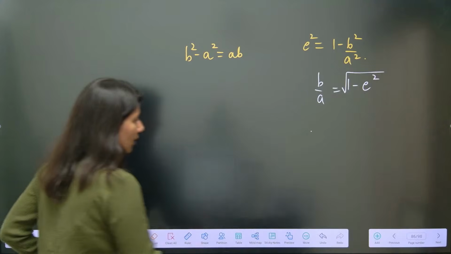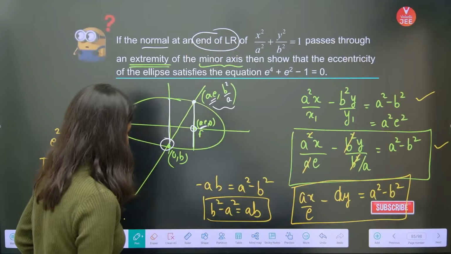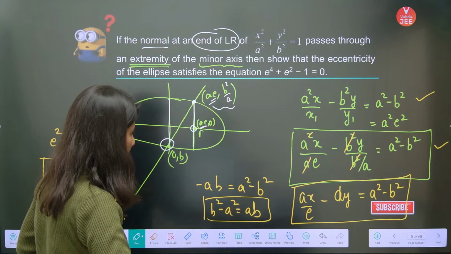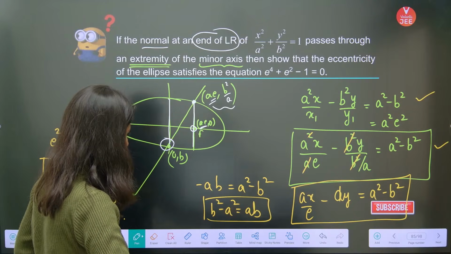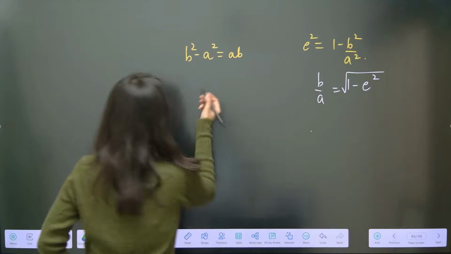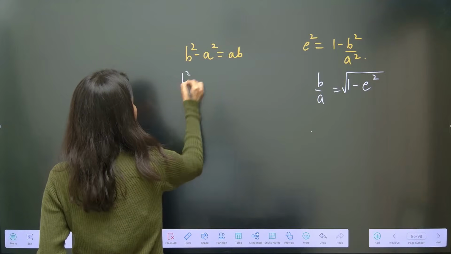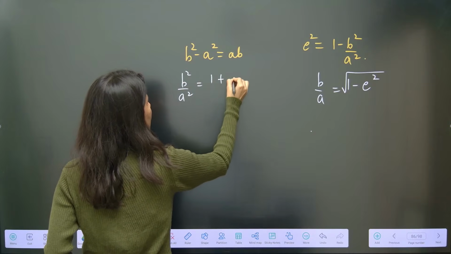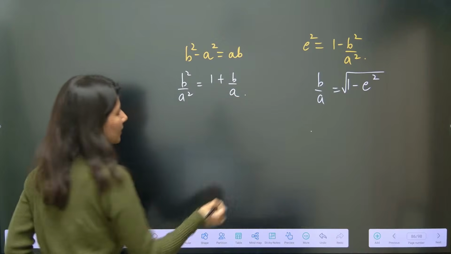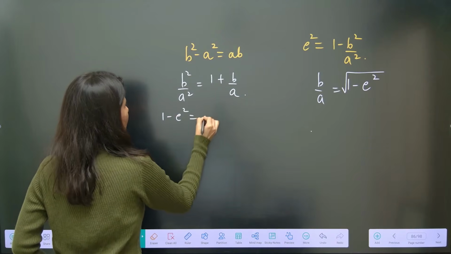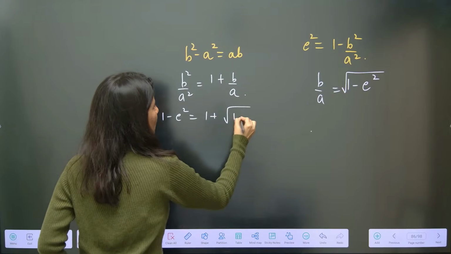Okay, so I just want to check one thing. Because it's an ellipse, a square minus b square, and this is minus e square is equal to ab. Yes. So this is b square by a square is equal to 1 plus b by a. Is this correct? Now we can put the value. So this is 1 minus e square equals 1 plus square root of 1 minus e square.